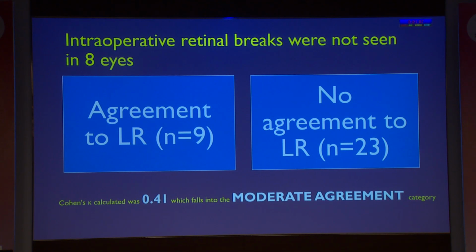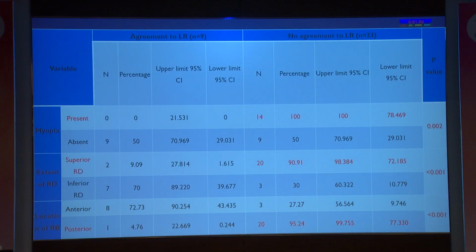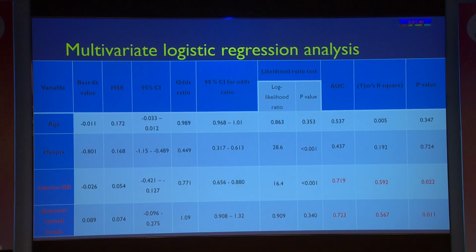So a Cohen's kappa statistic was done, which was 0.41, which belonged to the moderate agreement category. When we further analyzed the cases, we found that patients with high myopia, superior RD, and those with posterior retinal breaks did not follow Lincoff's rule. A further multivariate regression analysis identified that inferior RD and the anterior location of the retinal break were associated with the cases which followed Lincoff's rule.